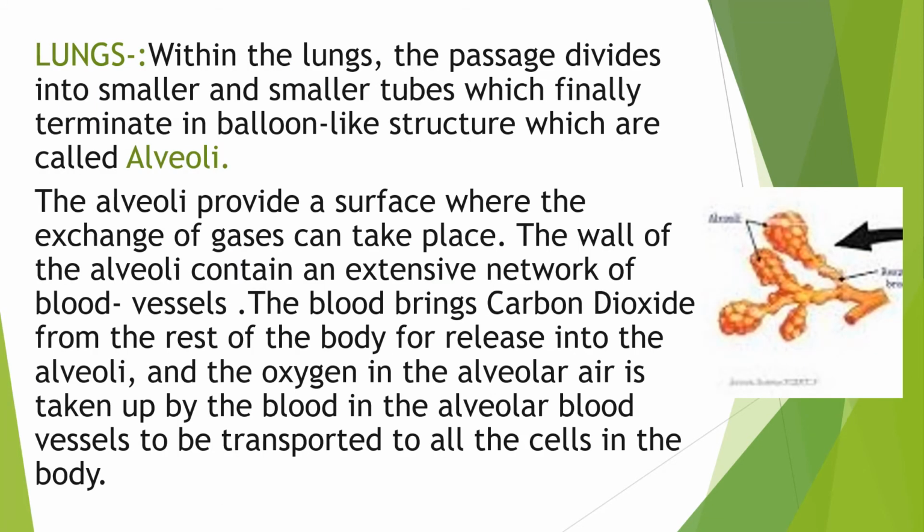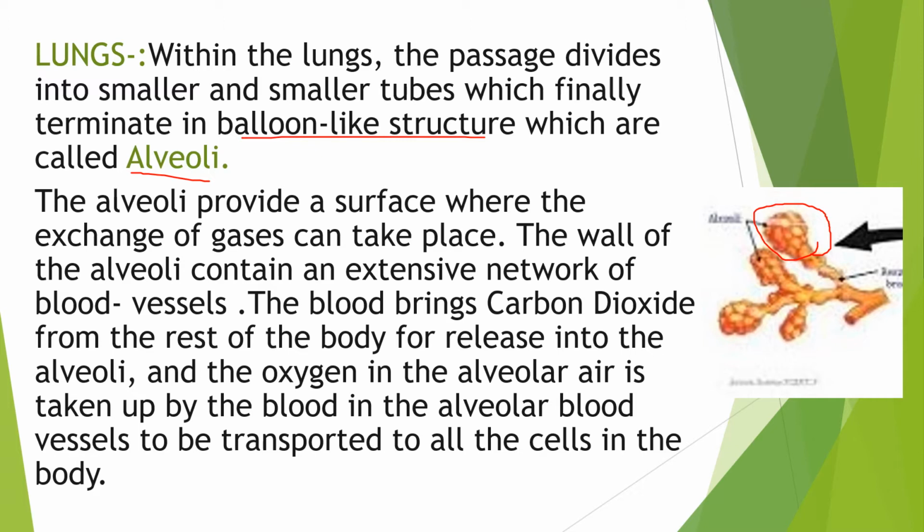Now, what happens inside the lungs? When the air passes inside the lung, the passage divides into smaller and smaller tubes, which finally terminate in balloon-like or grape-like structures called alveoli. You can see in the diagram this balloon-like structure known as alveoli.